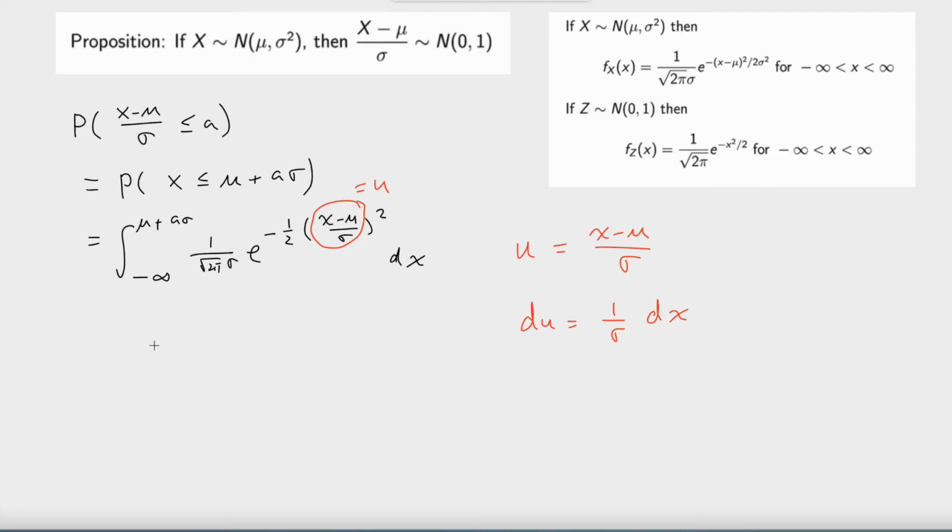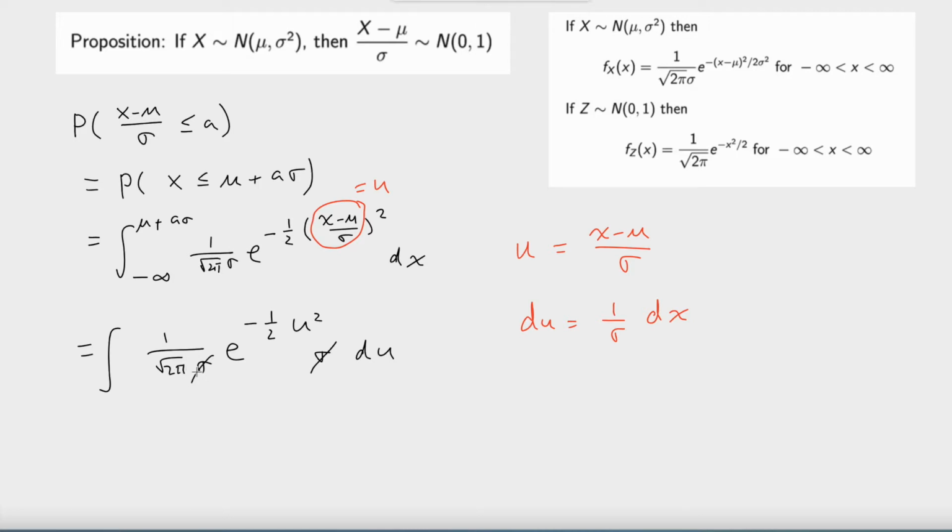So this piece is going to be equal to 1 over square root of 2 pi sigma, e to the negative 1/2 u squared, and dx, based on this equation, is equal to sigma times du. So this is equal to sigma du. We can cancel the sigma.